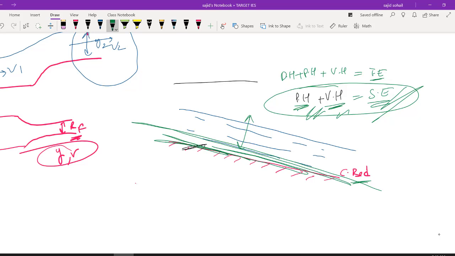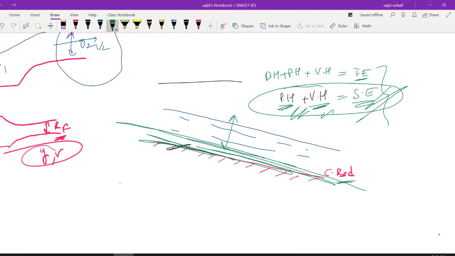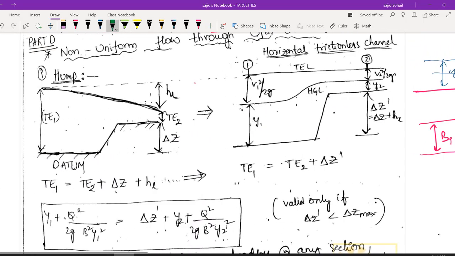Using this term also we can calculate a lot of parameters. Okay, I hope it is very clear, right? समझ में आ गया आपको concept: total head, specific total energy, specific energy. So now let us jump into our concept.